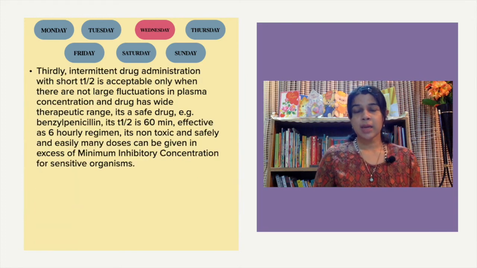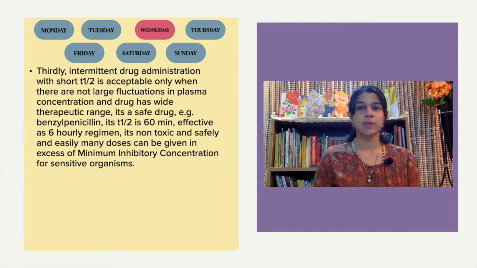Now, another new thing I wanted to talk about on Wednesday was that intermittent administration of a dose with a small T half is quite acceptable if the fluctuations in the plasma concentration are not very large and are reasonably acceptable, because sometimes it's quite risky to give intermittent administration of a drug dose, especially if the plasma concentration fluctuations are very, very large. So a drug should have a large therapeutic index, and a very good example I gave you was benzyl penicillin. So these were some new modified concepts that I discussed on Wednesday along with the examples.